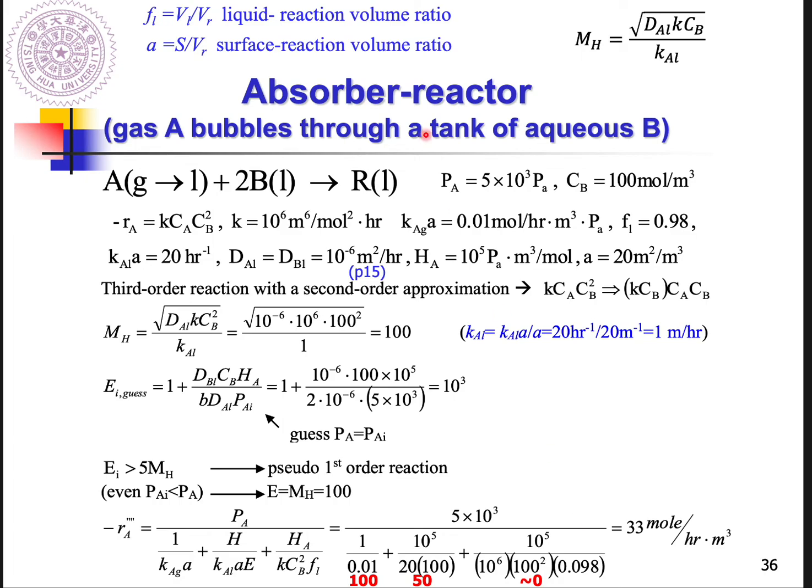Why? Because what we have here is gas A bubbling through a tank of aqueous B. And the reaction equation we have is gas A reacts with 2B to generate R, and we know the rate equation, it turns out, is a third order reaction. And also with lots of information about this experiment.